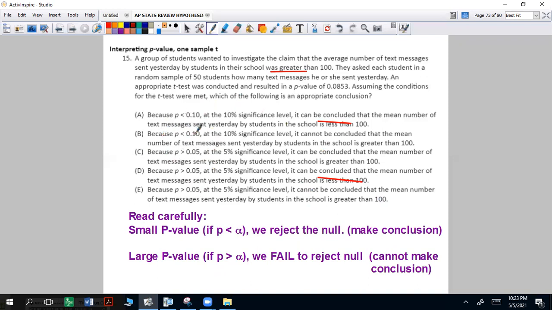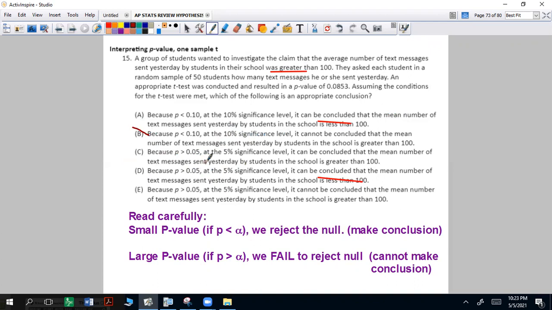P is less than 0.10. True. At the 10% significance level, it cannot be concluded that the mean number of text messages sent yesterday by students in the school is greater than 100. Well, that's false. If your alpha is 10%, and that's what you set it as, then we can conclude the mean is greater than 100. So no.